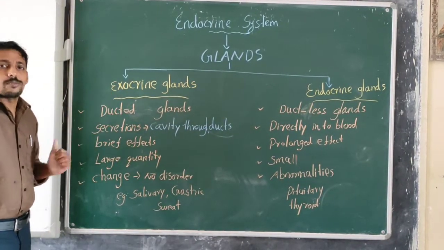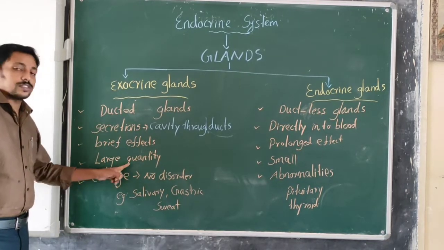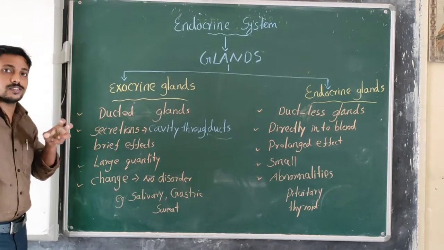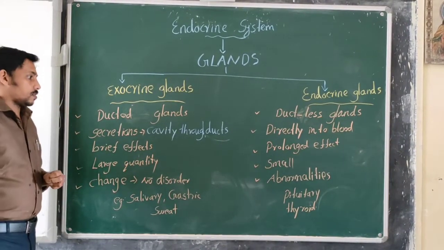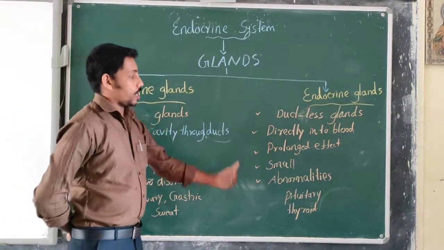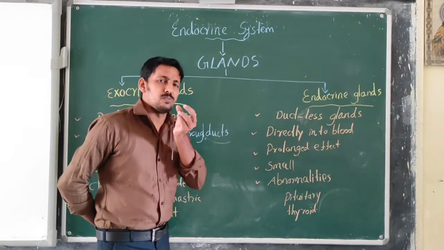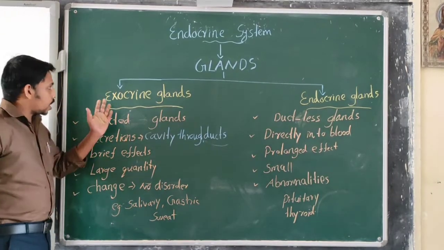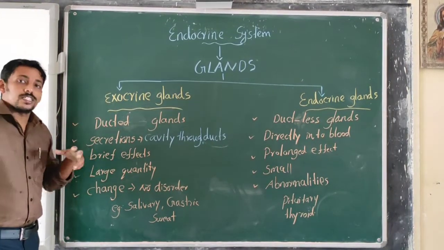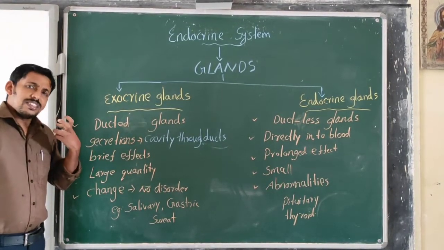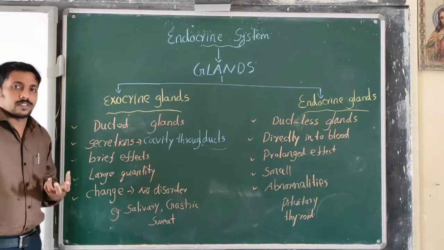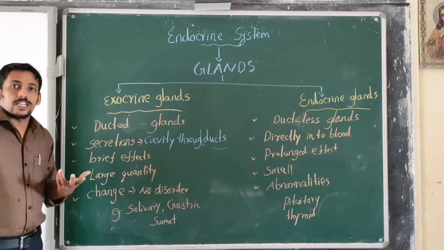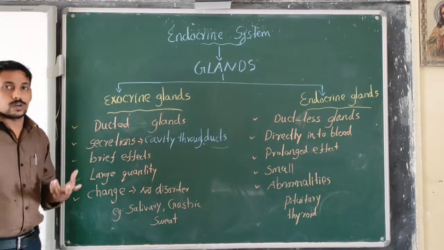Exocrine glands produce their secretions in large quantities, whereas the endocrine glands produce in very small quantities. Then in the case of exocrine glands, if there is any change in the production or the quantity, that does not cause any disorder.